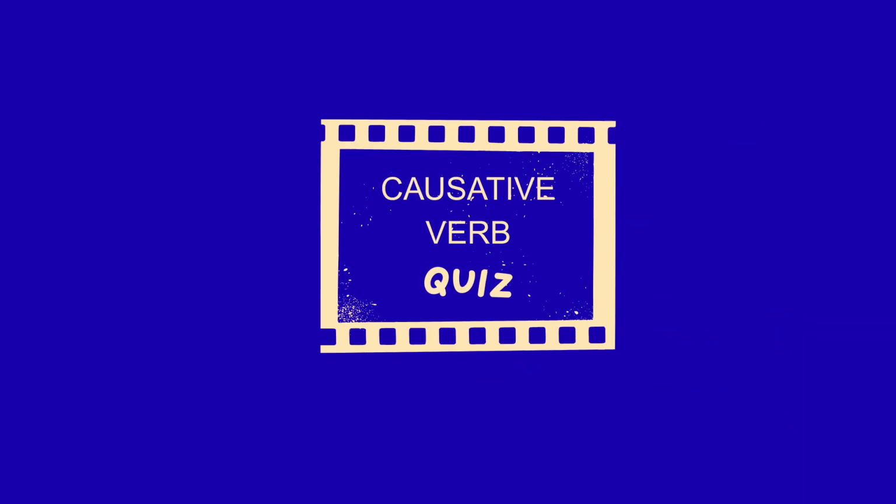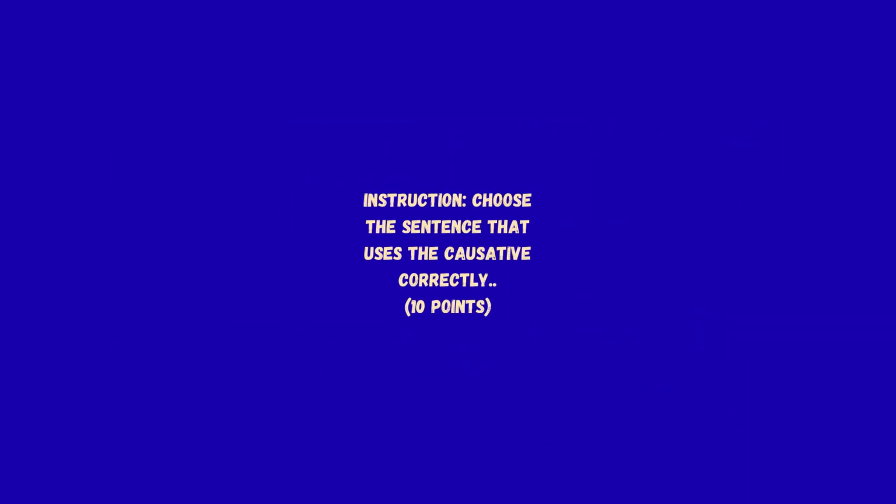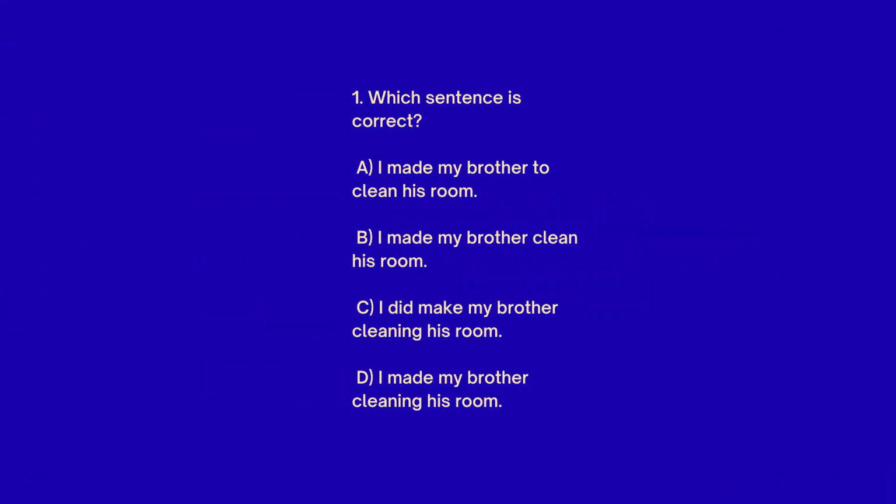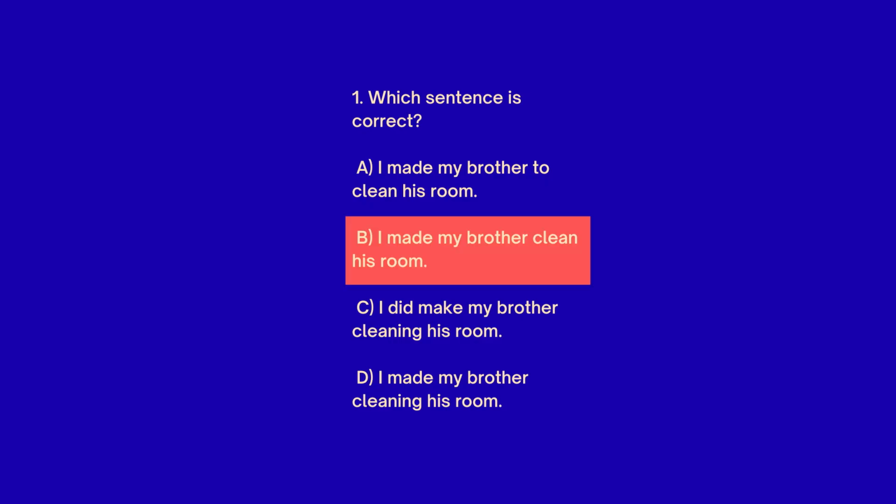Causative verb quiz. Instruction: Choose the sentence that uses the causative correctly. 10 points. 1. Which sentence is correct? A. I made my brother to clean his room. B. I made my brother clean his room. C. I did make my brother cleaning his room. D. I made my brother cleaning his room. The answer is B. I made my brother clean his room.